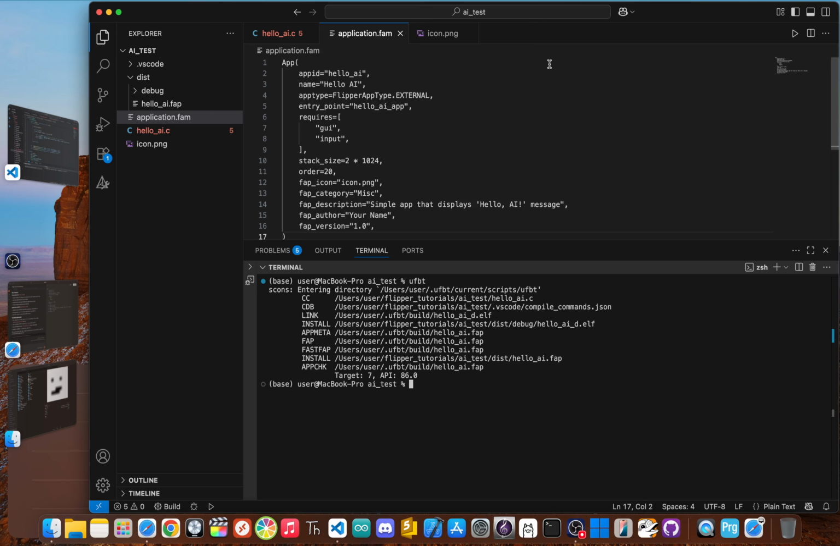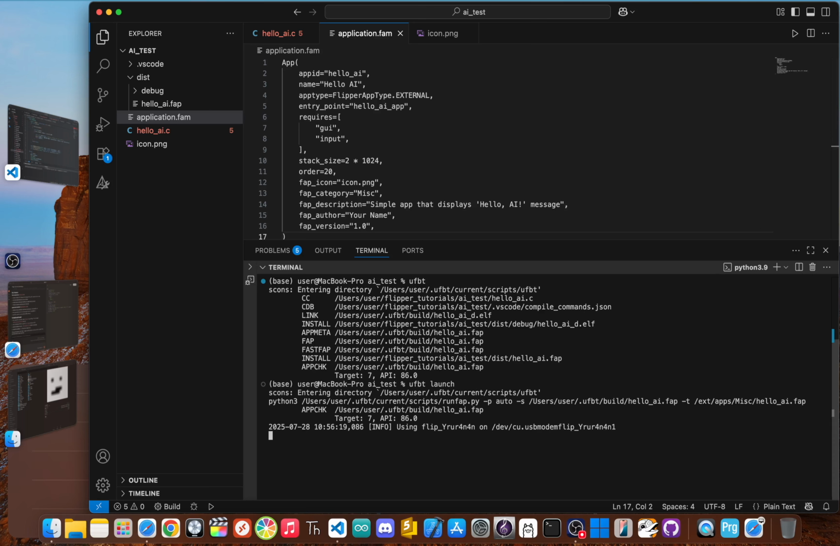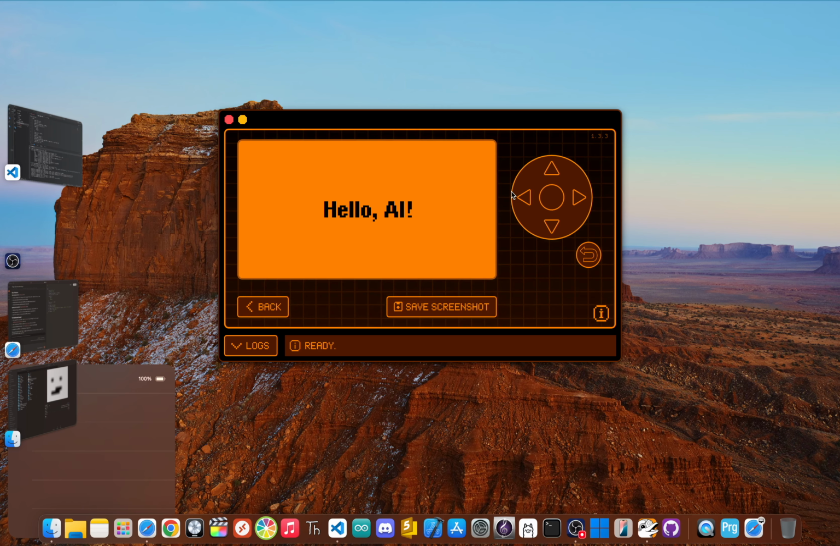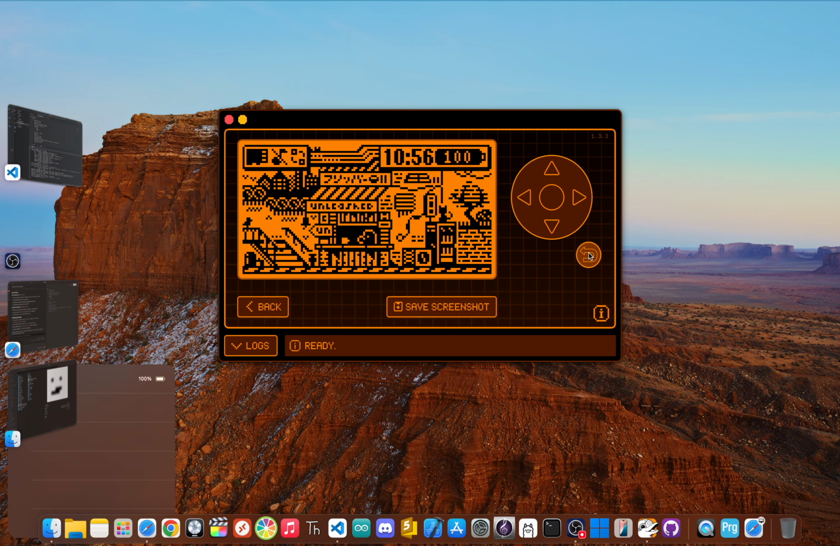Now, let's load the app onto the Flipper. And here we go. Hello AI appeared on the screen, and the back button exits the app as requested. Perfect execution. The result is painfully clear.